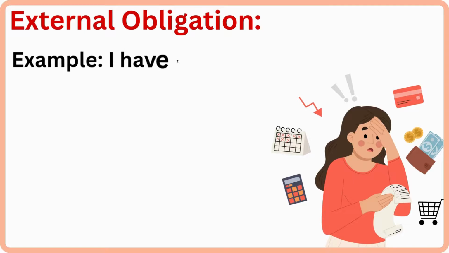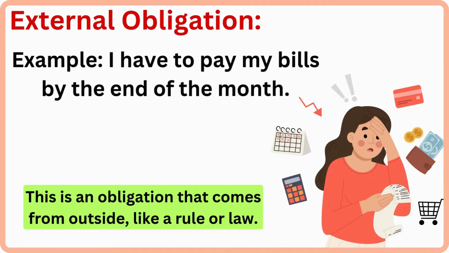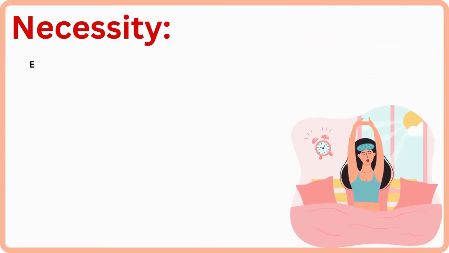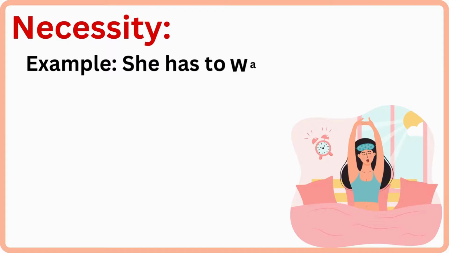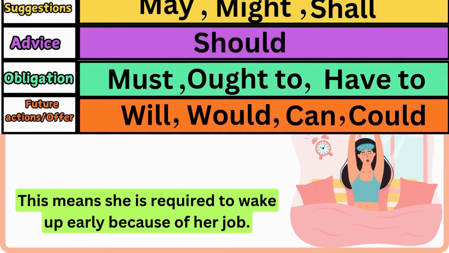External obligation. Example, I have to pay my bills by the end of the month. This is an obligation that comes from outside, like a rule or law. Necessity. Example, she has to wake up early for work. This means she is required to wake up early because of her job.